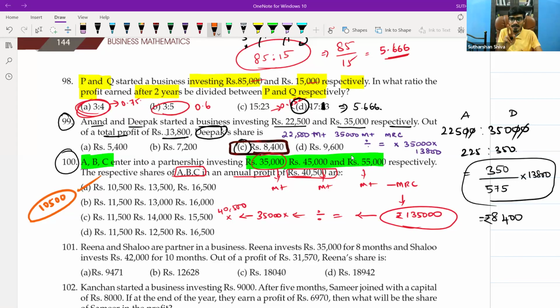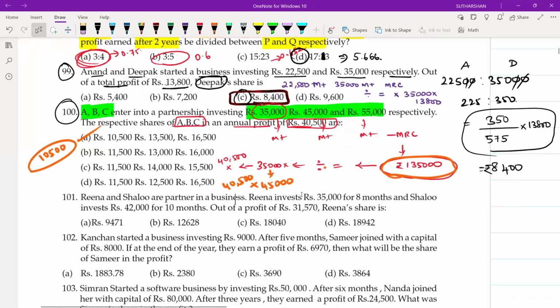If there is any option with a similar 10,500 in option C or option D, then you will go and check with option B. Then you will go with B's share. At that time, what you can do is directly take this in your calculator, do divided by, equal to. Here you will go with 45,000, here you will go with 40,500. It will remain the same. Are you able to understand? You don't want to again do it with the M plus and all. Once M plus is done, it is completely fine. You don't want to do it again and again. Are you able to understand?